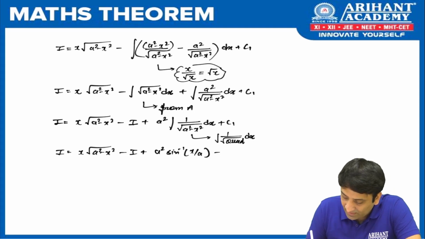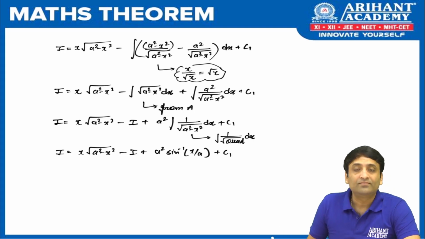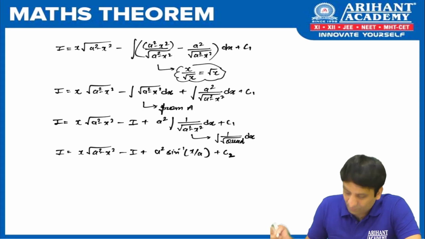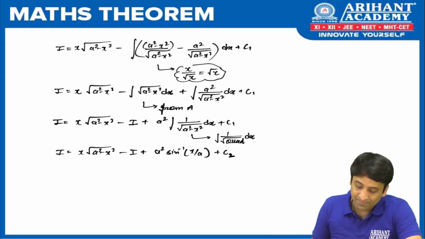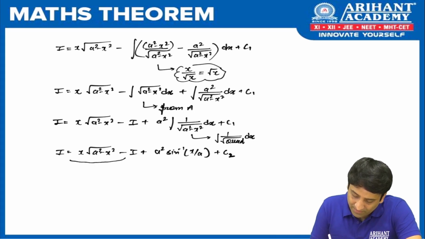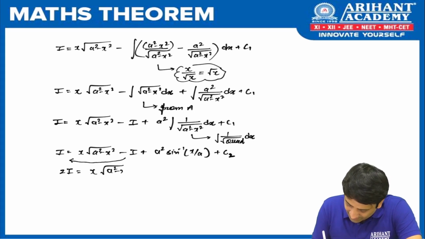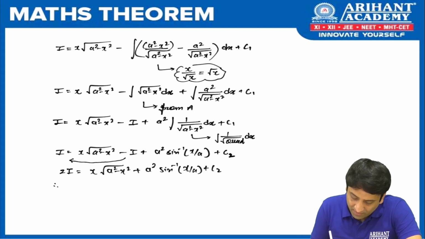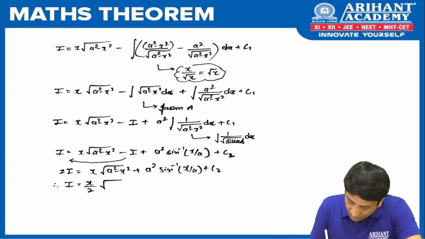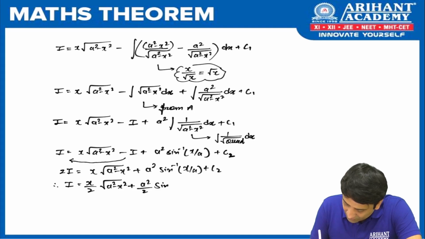And now if you see, I can write plus c1. Okay, I better write C2. Now you will ask, sir, why C2? Because one last small adjustment is pending, and that is, can we take this minus I on the other side? So what I get here is 2I is equal to x root of a square minus x square plus a square sine inverse of x by a plus C2. And finally what I wanted was I and not 2I. So let's throw 2 on the other side. So I get x upon 2 root of a square minus x square plus a square by 2 sine inverse of x by a.